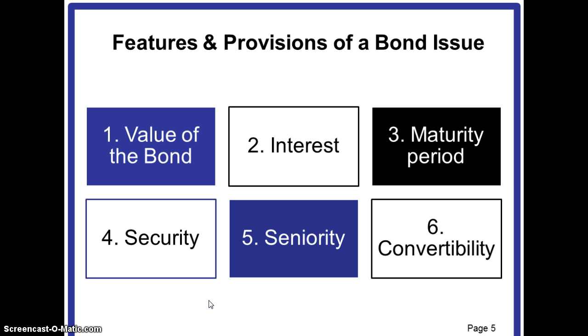A bond may have a condition in the agreement that, in case the bondholder wishes, he can convert his bond into a common stock or a common share at a predetermined rate of exchange. That is, the rate at which it is exchanged is mentioned, and that is called the convertibility feature of a bond.